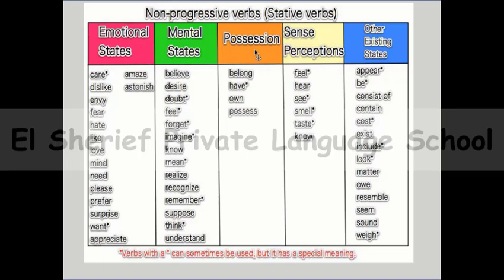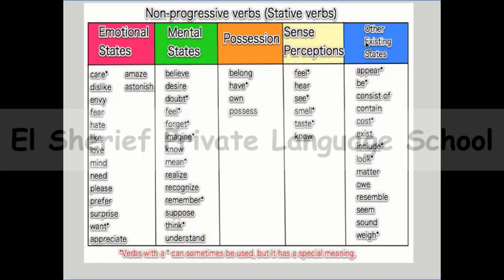And here we said that we have a lot of emotional verbs that are stative verbs, and a lot of mental verbs, and we have possession verbs, which are stative verbs like belong and have, and we have verbs of senses like feel, hear, see, smell, taste, and know. So they are stative verbs. I can't say "I'm knowing," no. I can say "I know" or "I didn't know."